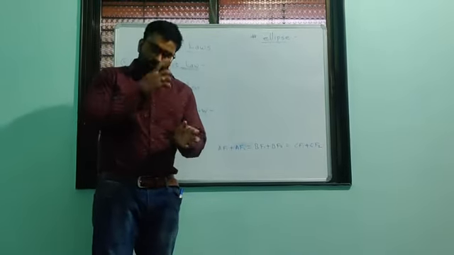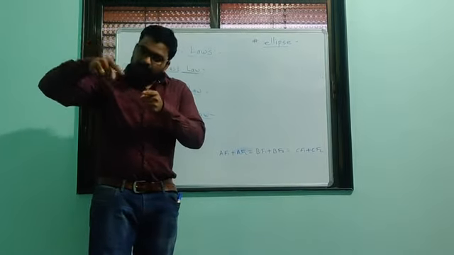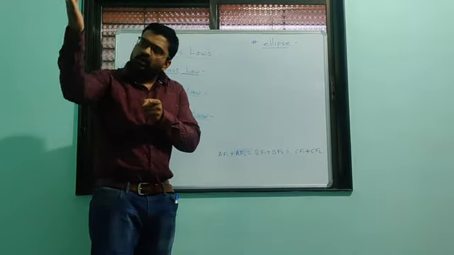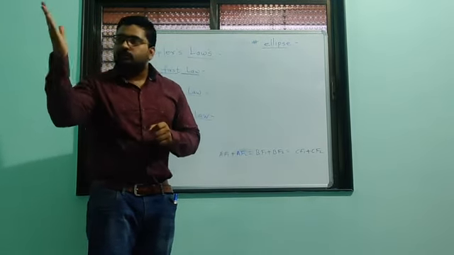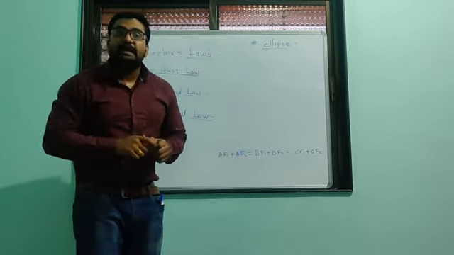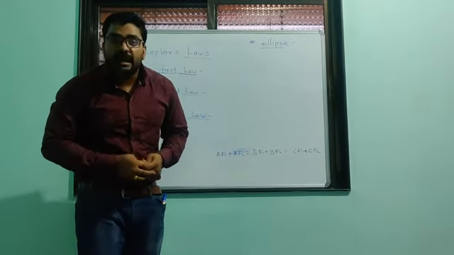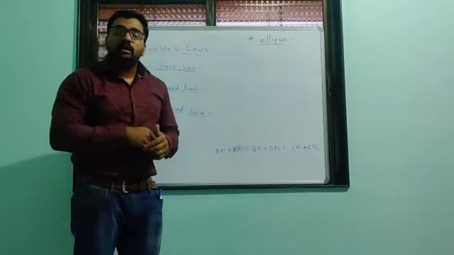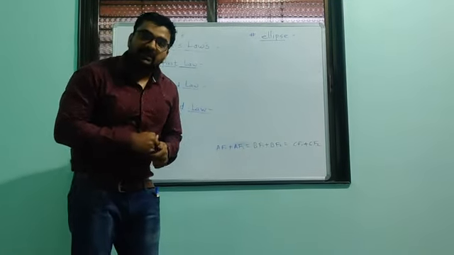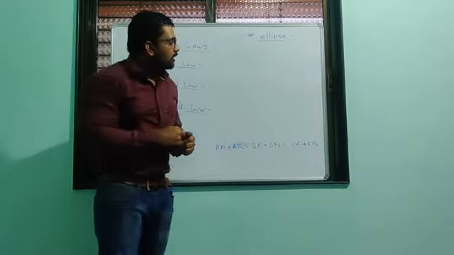Means if we draw a line between the sun and planet, then in a particular time, that line always sweeps equal area. That is Kepler's second law.